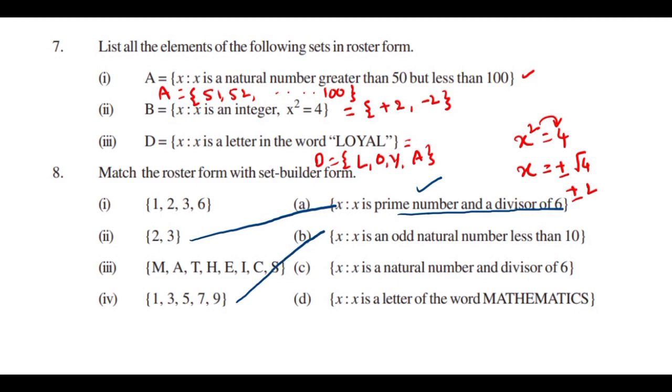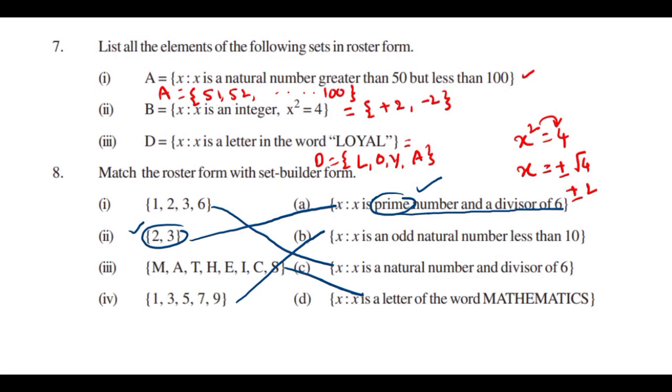And the third question, x such that x is a natural number and a divisor of 6. It should be a natural number and it should be a divisor of 6. That means this one we can match. But in the first question they asked for prime numbers, so I have selected only the prime numbers 2, 3. Don't get confused. And the next one is this one, that is mathematics. What letters are there, you can find out.